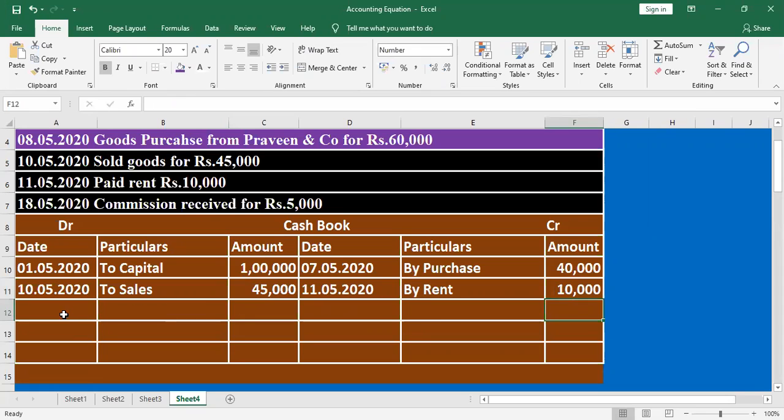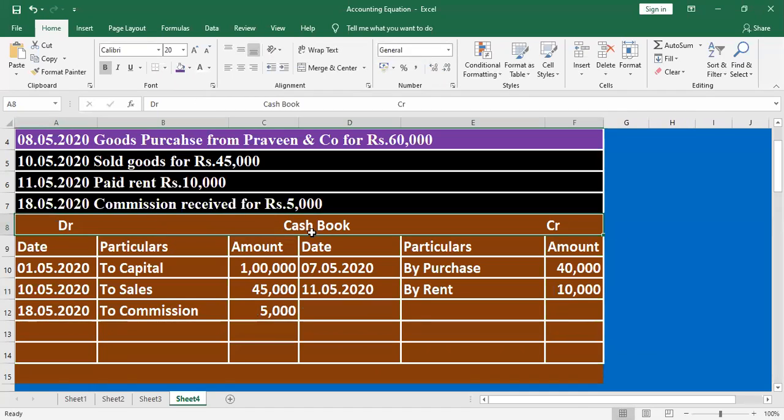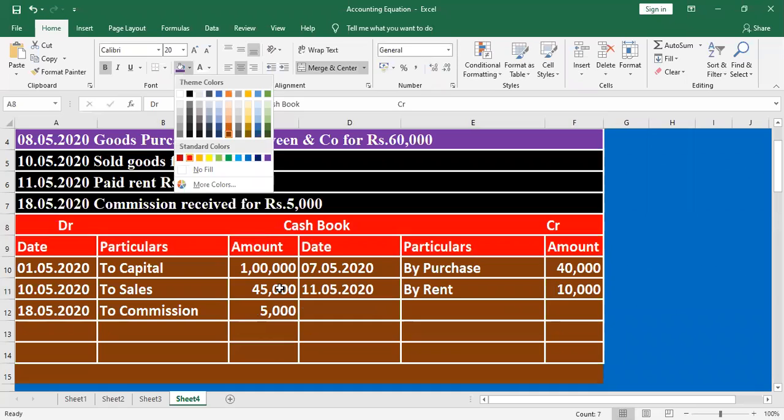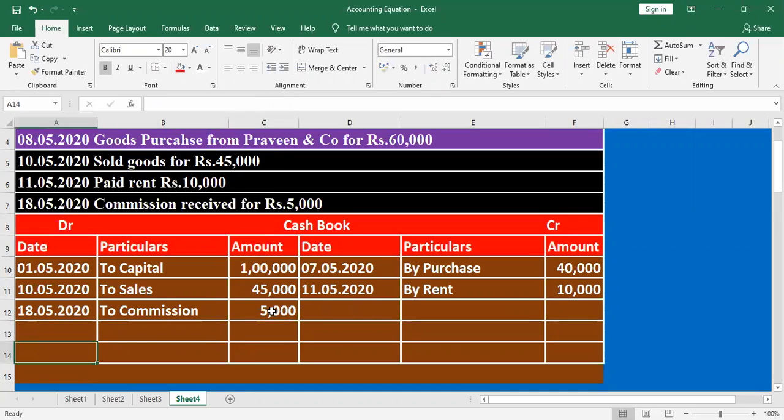Last one. Commission received. Cash comes in, so mention it on the debit side. What is the value here? 5,000. What is the logic? Very simple logic. Whenever cash comes in, mention it on the debit side. Whenever cash goes out, mention it on the credit side. So what is the next one?